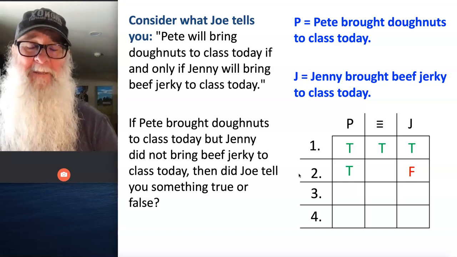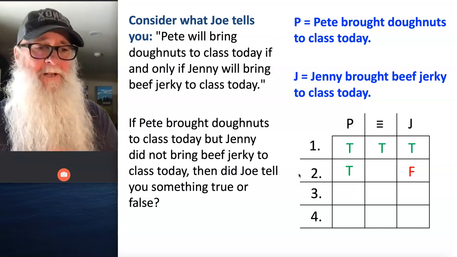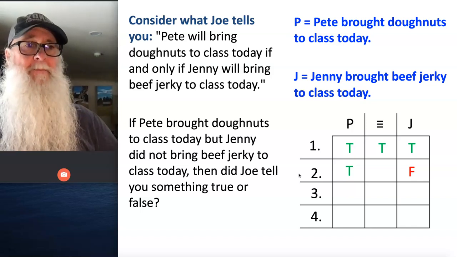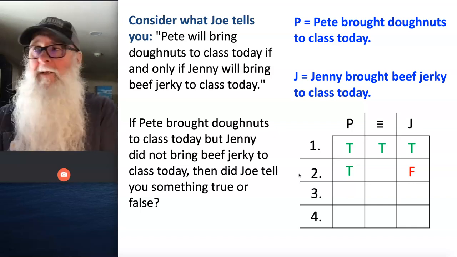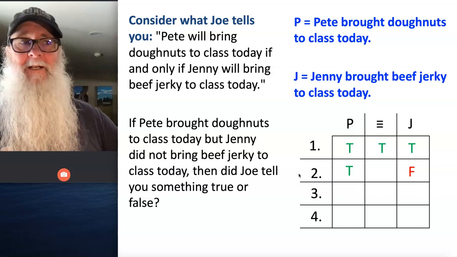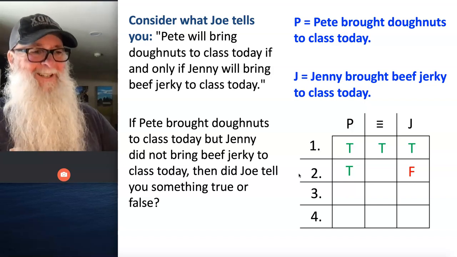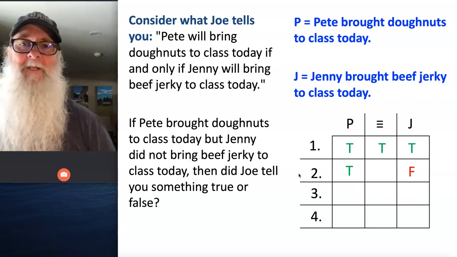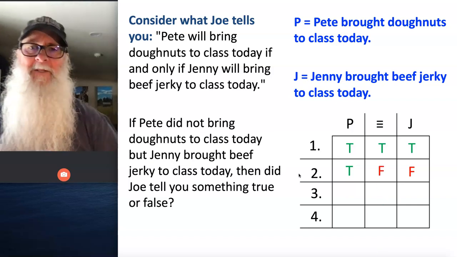And I'm going to go with no, because what Joe said was that Pete would bring those donuts if and only if Jenny brought the beef jerky. And that's clearly not the case, because Pete brought the donuts anyway, even though Jenny didn't bring the beef jerky. So it's clearly not the case that Pete was going to be bringing the donuts only if Jenny brought the beef jerky.